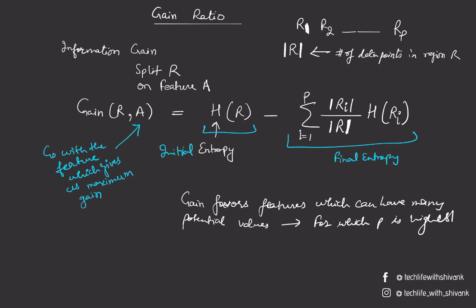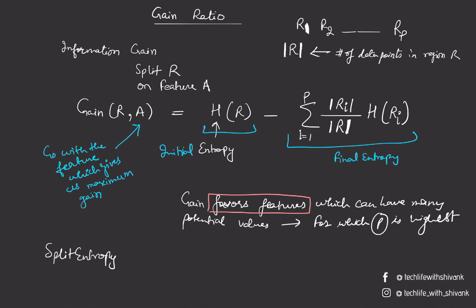Whichever feature has the highest number of parts in which splitting on that feature would divide our data points, that feature would be favored, and that feature might not be the best feature. So to avoid choosing those features which can have multiple values or for which P is high, we calculate something called split entropy.